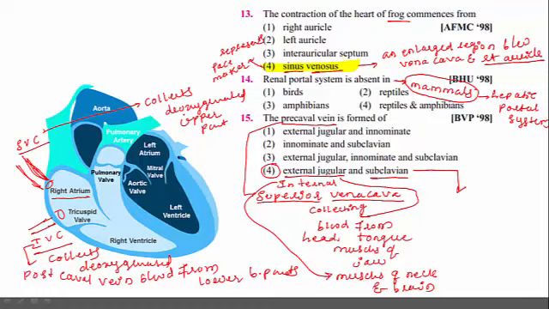Then subclavian collects the deoxygenated blood from shoulders and forelimbs, that is hand. The deoxygenated blood from shoulders and forelimbs is collected with the help of subclavian. And these three together produce the superior vena cava, which is also known as the precaval vein, which opens into right atrium. Then moving to the next question.